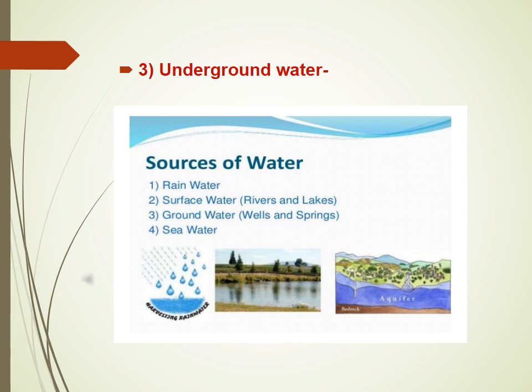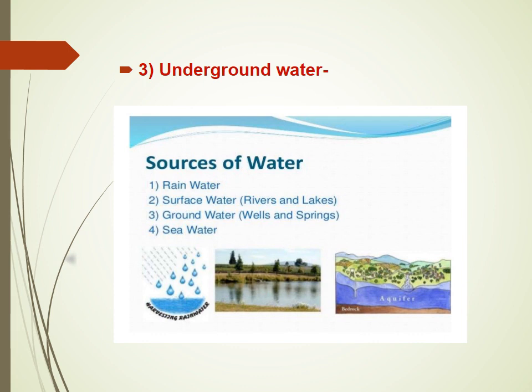The underground water is clear in appearance because of the filtering action of the soil and porous rocks, but it contains more dissolved salts. Basically, this underground water is better for drinking purposes if its hardness is in the range of 150 to 250 ppm, but it requires treatment for industrial use.